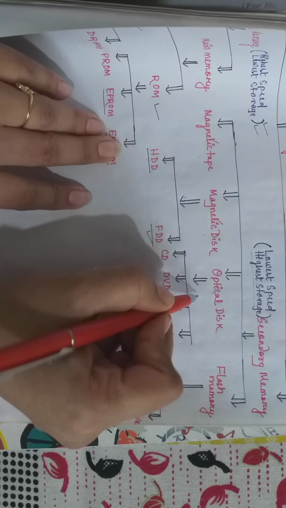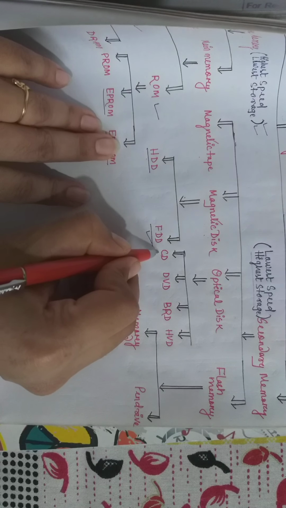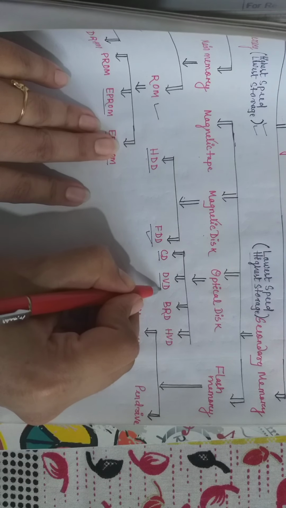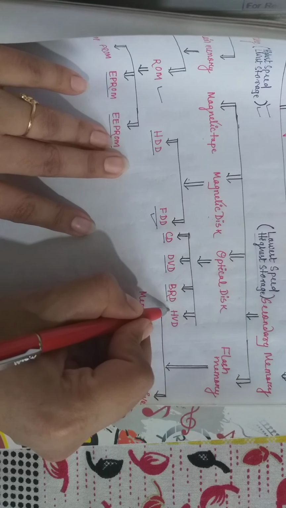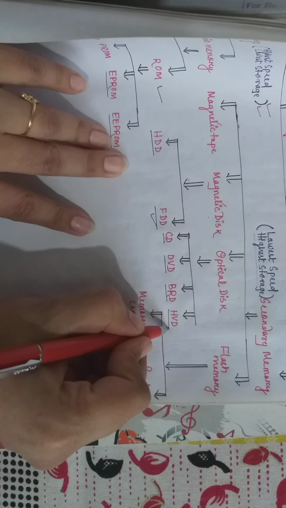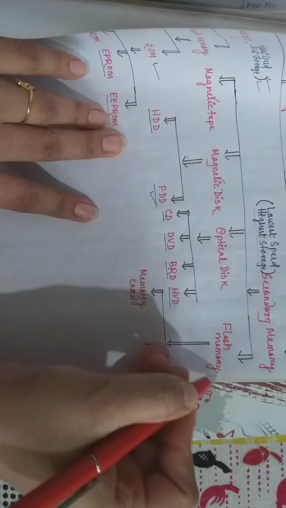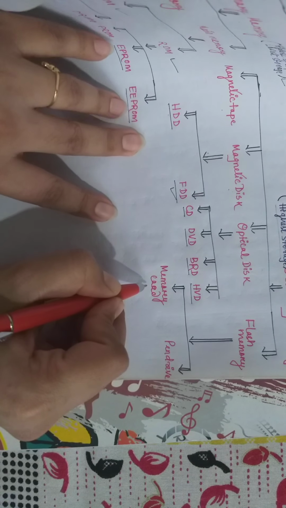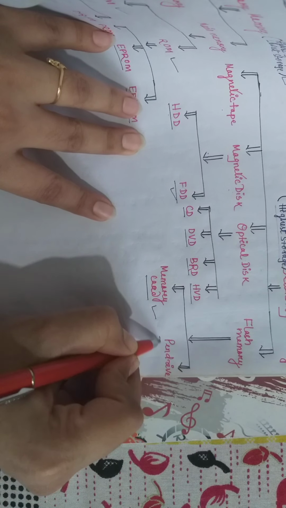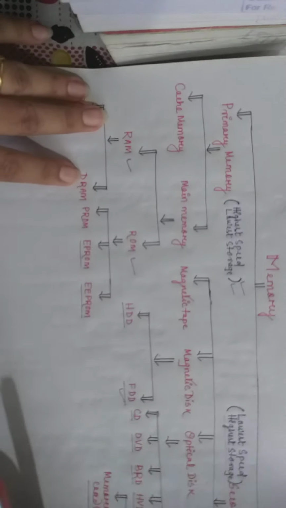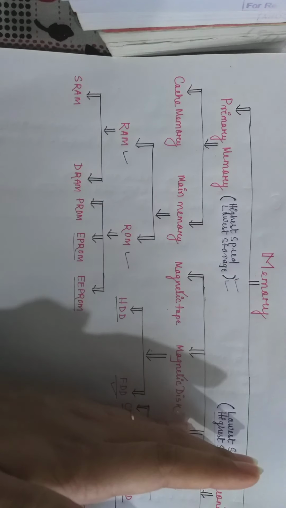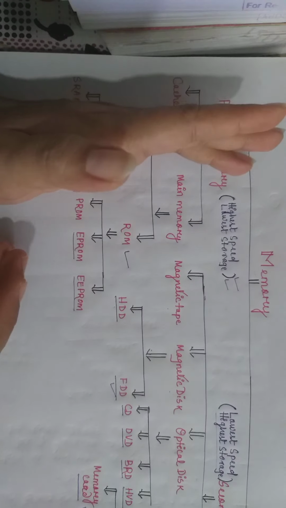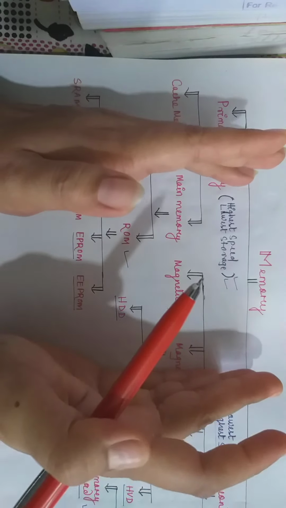Again, the optical disk is divided into four types: CD, compact disc, DVD, digital versatile disc, BRD, Blu-ray disc, and HVD, holographic versatile disc. And the last one is flash memory. It is of two types. First one is memory card and second one is pen drive. This is the memory structure, this one the primary memory and this one the secondary memory. The primary memory has its classification and also the secondary memory has its classification.